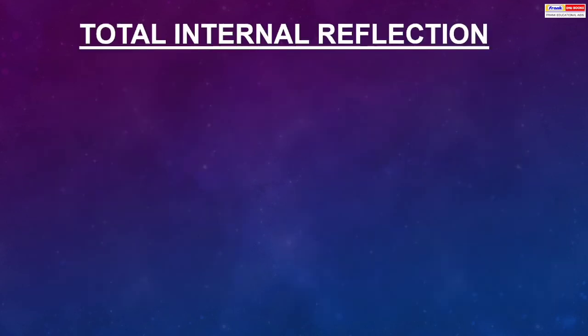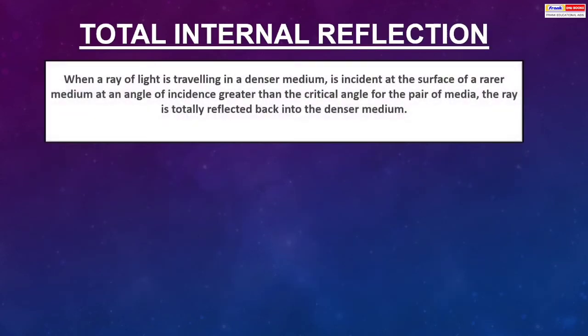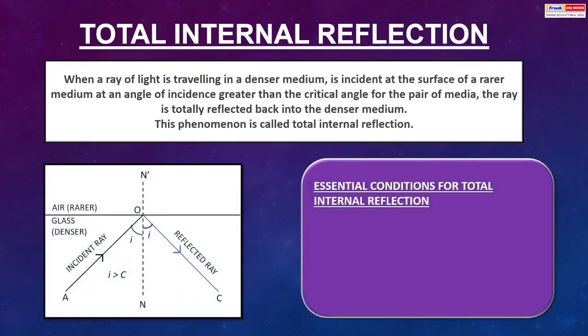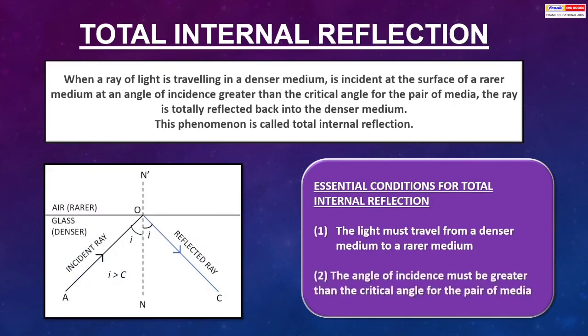Total internal reflection. When a ray of light traveling in a denser medium is incident at the surface of the rarer medium at an angle of incidence greater than the critical angle for the pair of media, the ray is totally reflected back in the denser medium. This phenomenon is known as total internal reflection. Essential conditions for total internal reflection. The light must travel from a denser medium to a rarer medium. The angle of incidence must be greater than the critical angle for the pair of media.